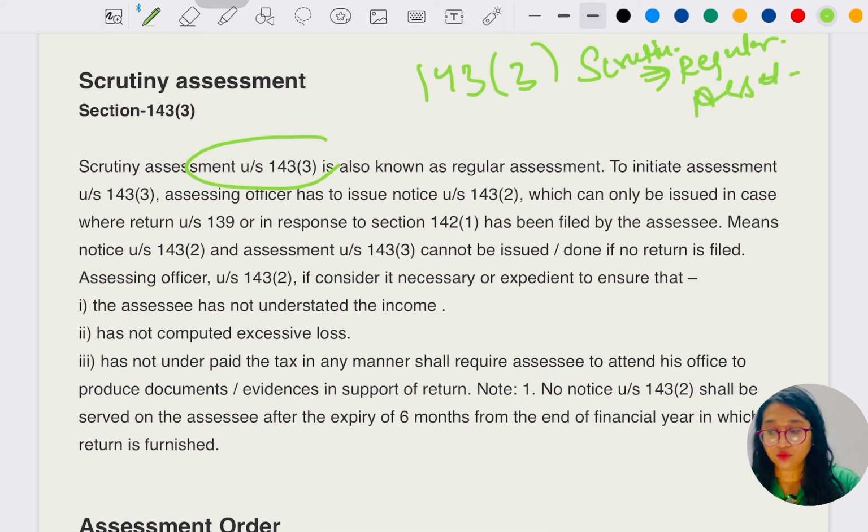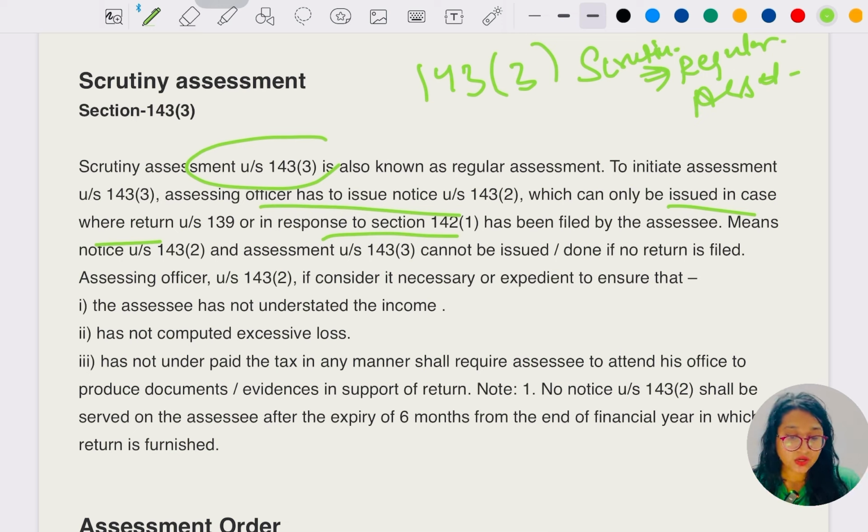Yes. So to initiate assessment under section 143 subsection 3, the assessing officer has to issue the notice under section 143 subsection 2. Now we know the time limit. This can only be issued in a case where the return under section 139, or in response to section 142 subsection 1, has been filed by the assessee.